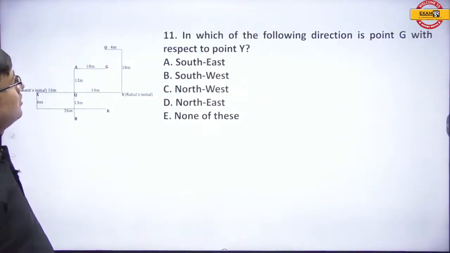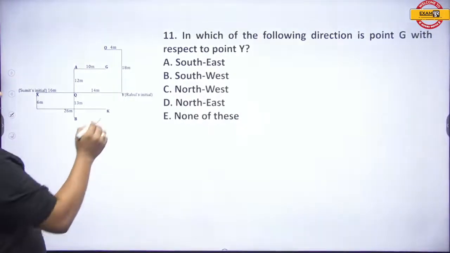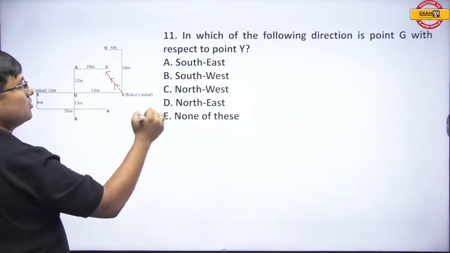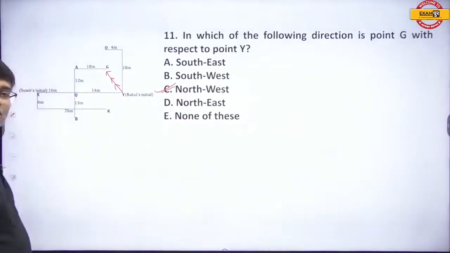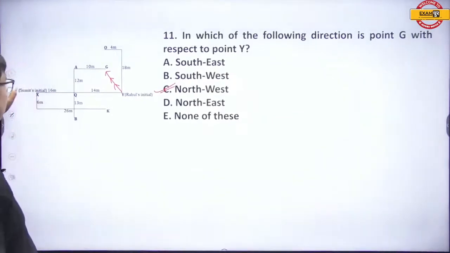Next. In which of the following direction is point G with respect to Y? Point G with respect to Y is northwest, and that's the right answer. Option number C, northwest. All right, option number C, northwest.